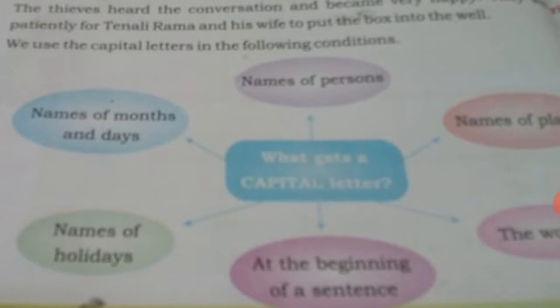Next, names of the places. Suppose Madanapalli, Vijayawada, Chennai. These are all names of places. In that case also you have to use a capital letter. Chennai, big capital C. And the word I. Suppose I am a girl, I am R. Sujana, I am a teacher. In these cases also the letter I should be a capital letter. Never use a small letter. So these are the conditions for using the capital letter.